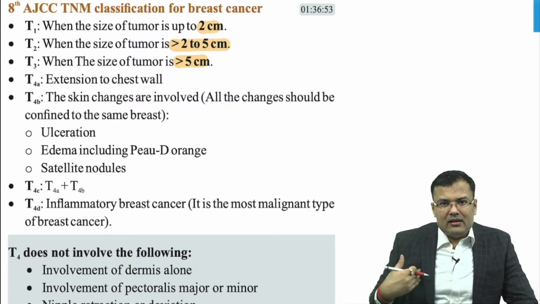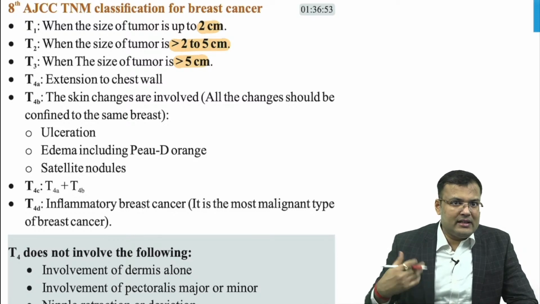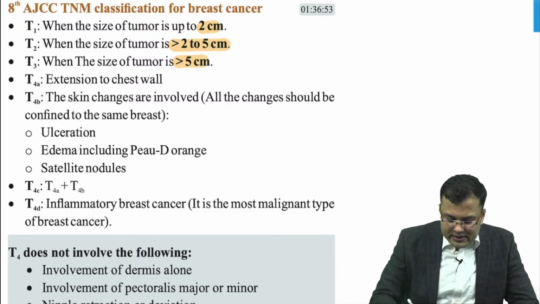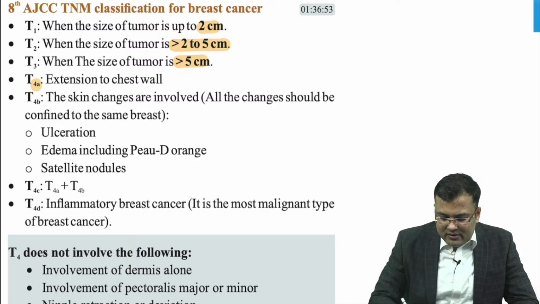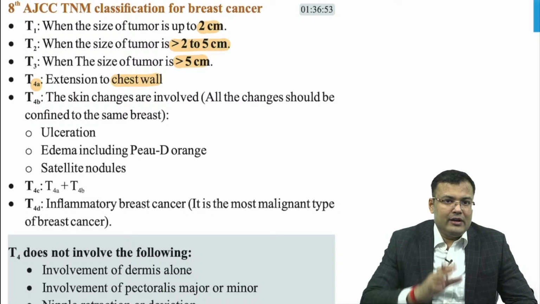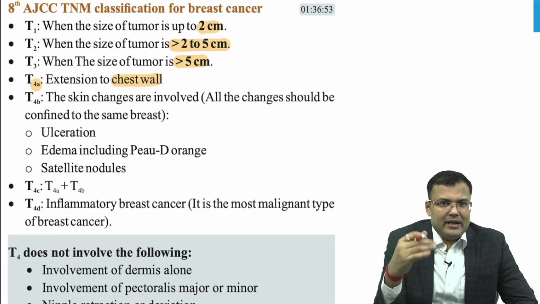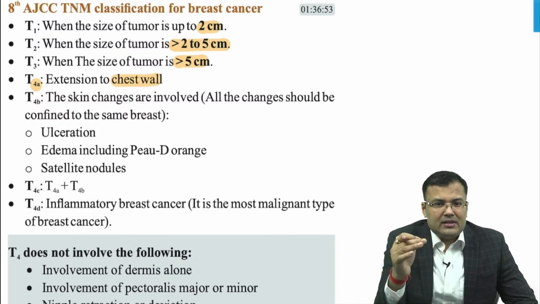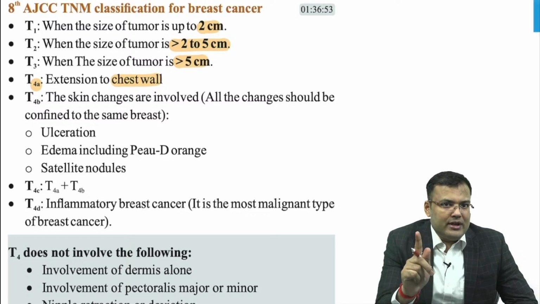T4A. A means inside. When the inside structures get involved, that is T4A. A for inside. Clear? What is inside the breast? The chest wall. Behind the breast there is the chest wall. If there is involvement of the chest wall, and you know the chest wall is formed by ribs plus intercostal muscles plus serratus anterior. Very important point.